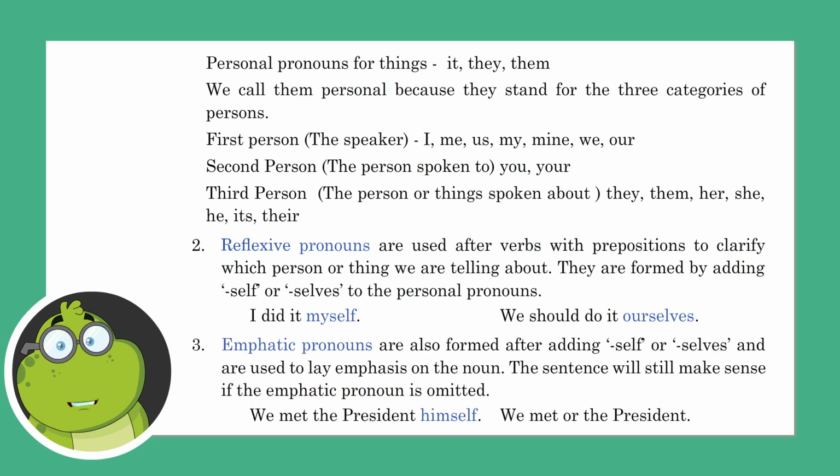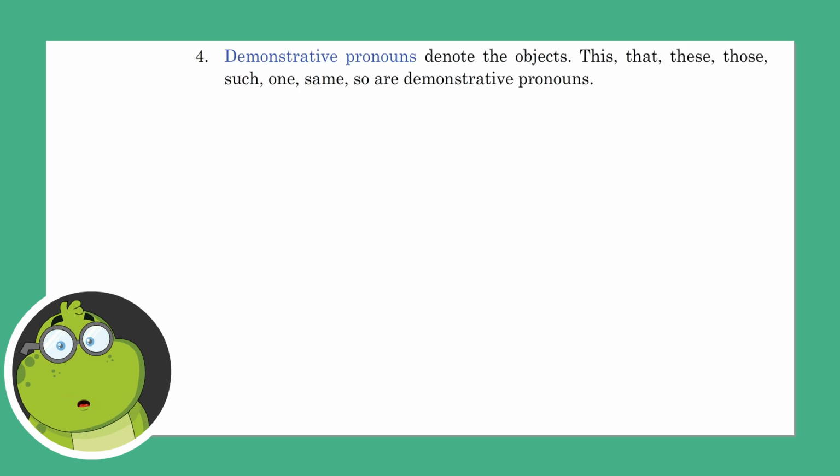Emphatic pronouns are also formed by adding self or selves and are used to lay emphasis on the noun. The sentence will still make sense if the emphatic pronoun is omitted. We met the president himself. We met the president. Demonstrative pronouns denote the objects: this, that, these, those, such, one, same, so are demonstrative pronouns.